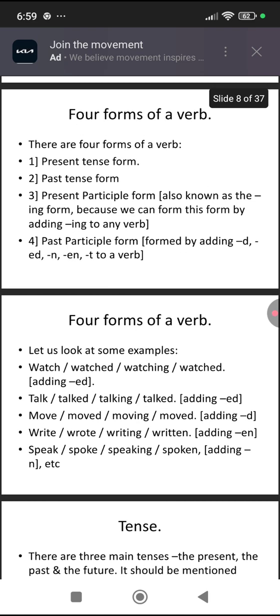Next, we'll look at the 4 forms of a verb. So any verb has 4 forms. They are the present tense form, also known as the V1 form; past tense form, also known as the V2 form; present participle form, also known as the ing form, because we can form this by adding ing to any verb. Then V3 is the past participle form, formed by adding D, ED, N, EN, or T to a verb.